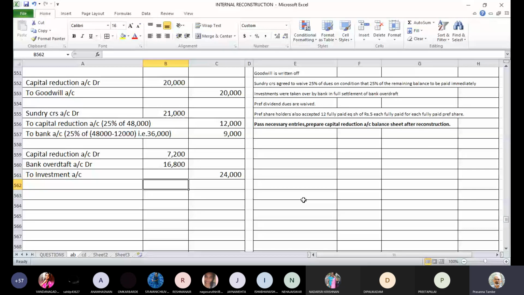So capital reduction account debit 7,200, bank overdraft account debit 16,800, to investment account 24,000 rupees. Is everyone clear about this accounting entry and accounting treatment, including the loss? Yes, sir. Okay. Let's try it.